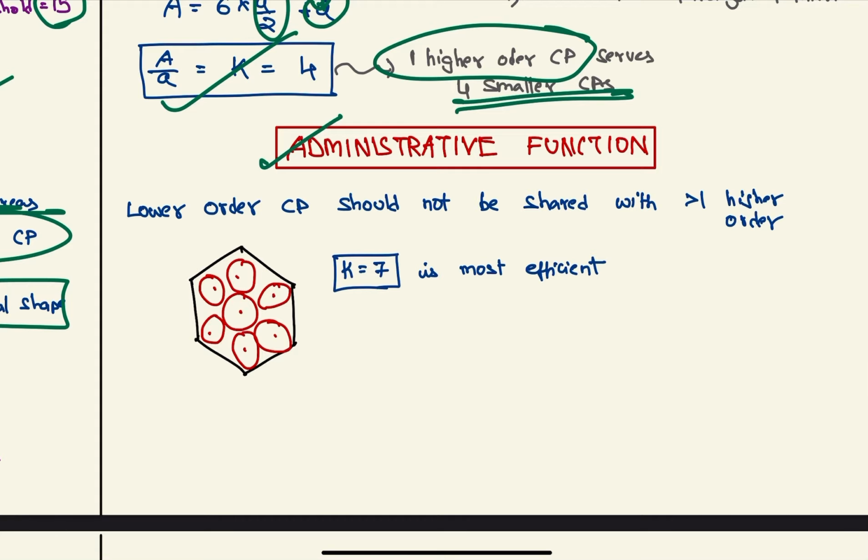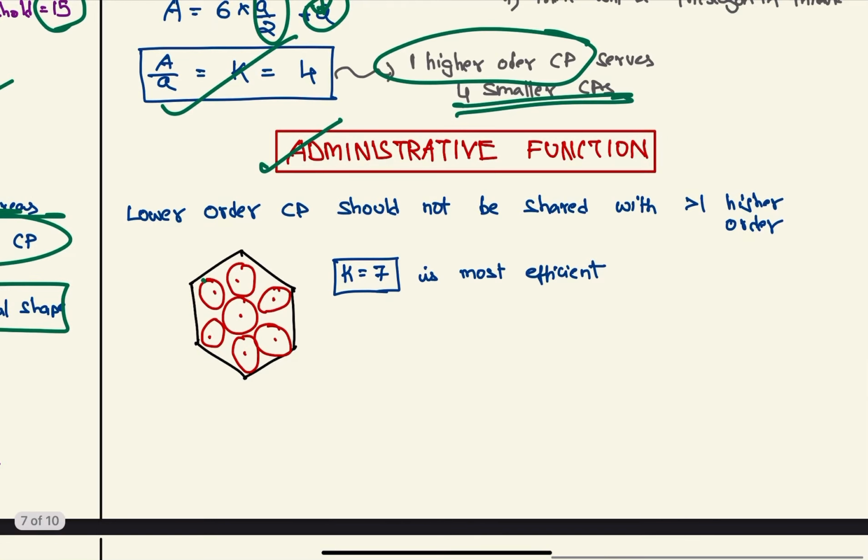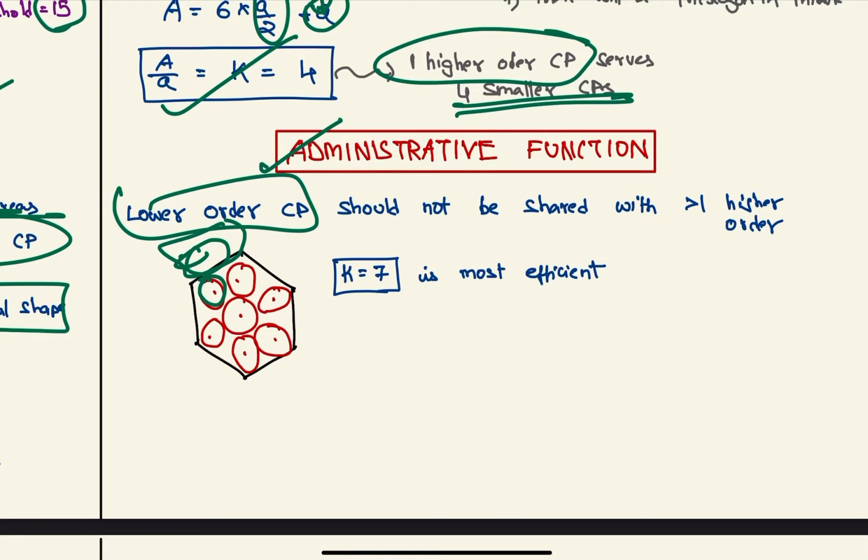Next, we have administrative function. Here the most important thing is lower order central place should not be shared by 2. Therefore this should not overlap with the second hexagon. Therefore k is equal to 7 is the most efficient one, like said by Christaller.